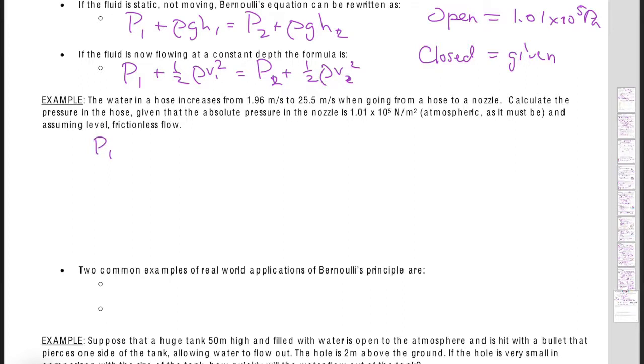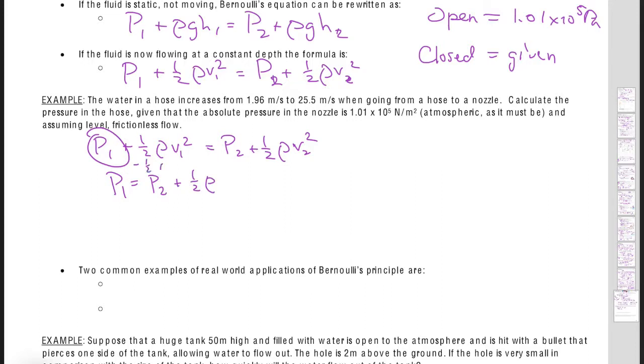So we're going to use the second equation that we wrote up there, so that you kind of see at the top. P1 plus 1/2 rho V1 squared equals P2 plus 1/2 rho V2 squared. And let's just say, for giggles, we're going to solve for P1. So P1 equals P2 plus 1/2 rho. I'm going to do a little bit of algebra in one step. Basically I'm subtracting this over, but because the density is the same, I'm just going to pull that out.